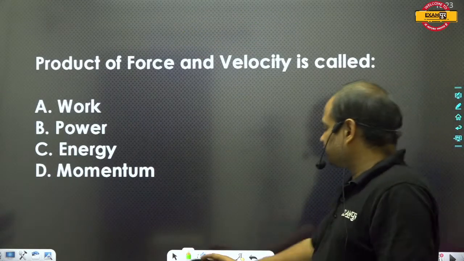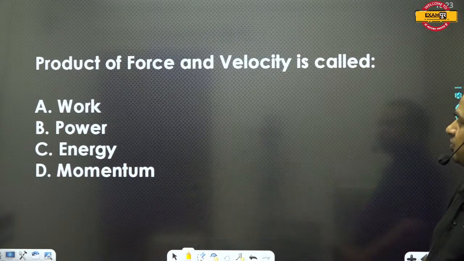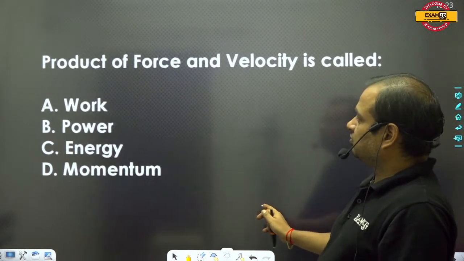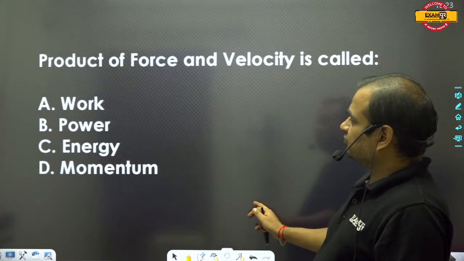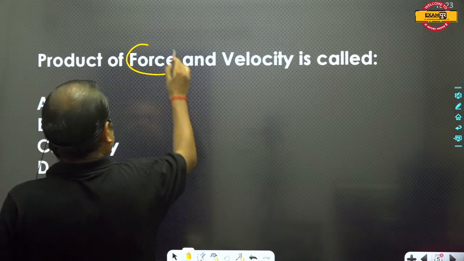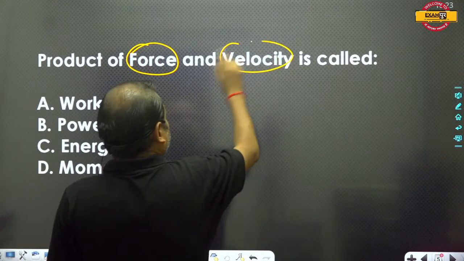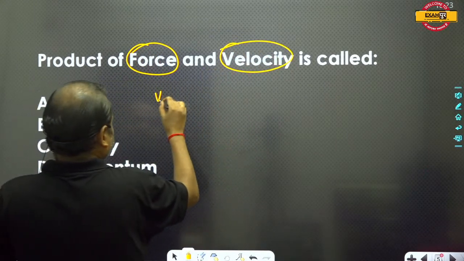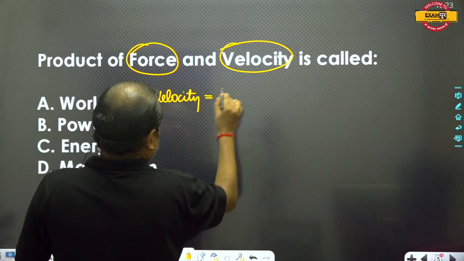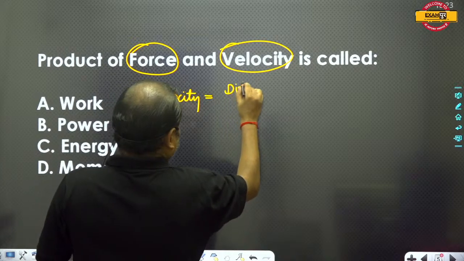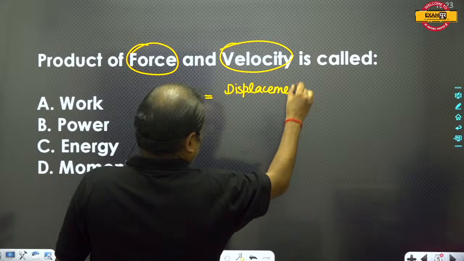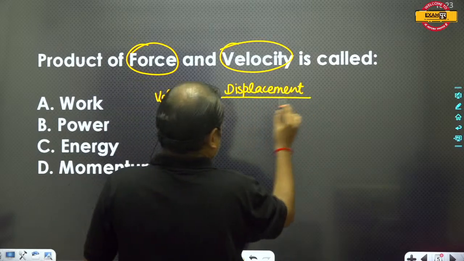Product of force and velocity. This is a very good question. Product of force and velocity, this is known as what? Guys, force and velocity. First of all, we should know about the velocity. Velocity can be written as displacement upon time.